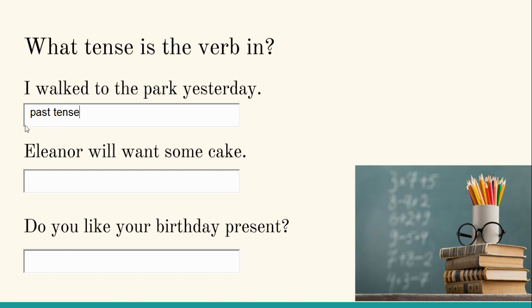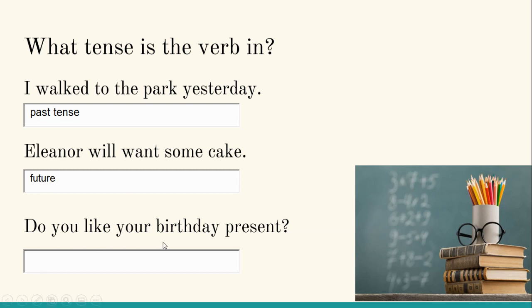The second sentence here is "Eleanor will want some cake." Our verb is want. A good indicator of future tense is if will or may or might comes before the verb. We have right here, Eleanor will want some cake. So we can know that this is in the future.